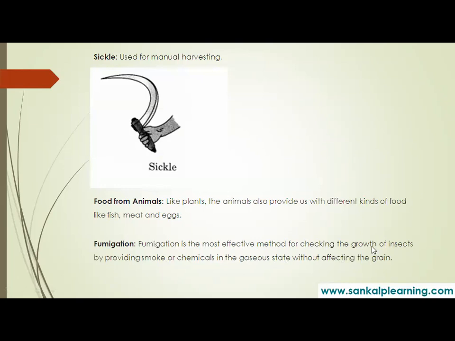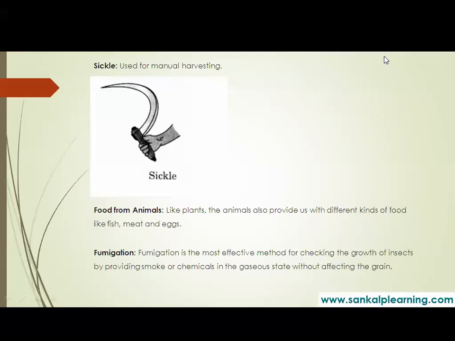See, we spoke about using of fertilizers. What happens is sometimes, if you just directly spray the fertilizers, the grains might get affected.